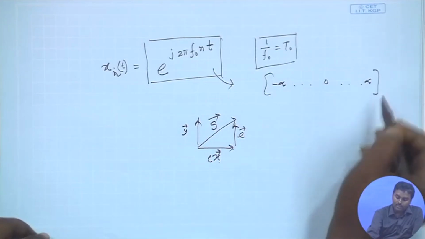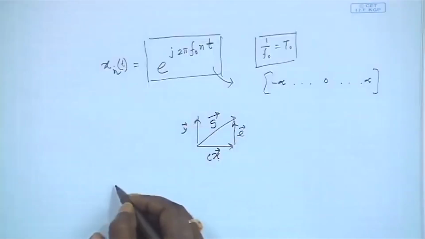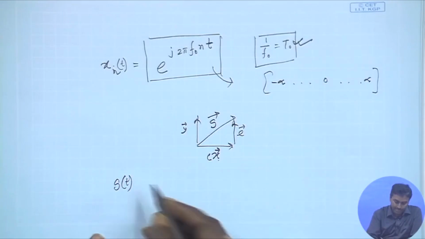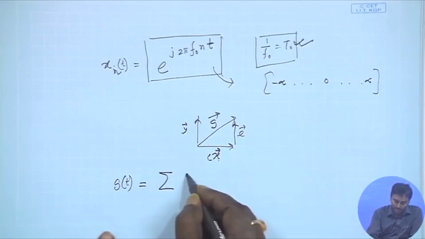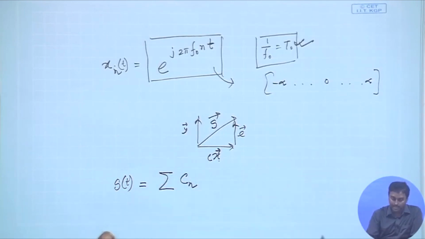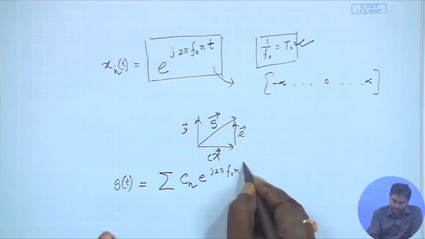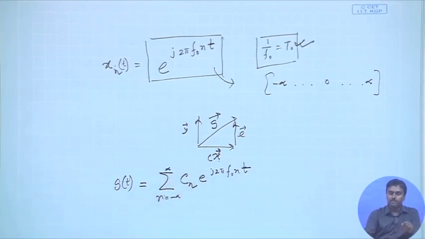if we take all this, then this makes a complete basis set, this particular e to the power j 2 pi f0 n t. So, we are just stating it without proof, and then we can say any particular signal g(t) which has a period T0, it might have any shape, can always be represented as a linear combination with coefficient Cn e to the power j 2 pi f0 n t, n going from minus infinity to plus infinity, right.